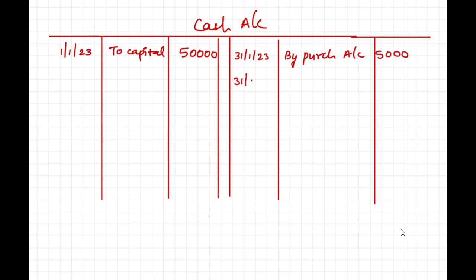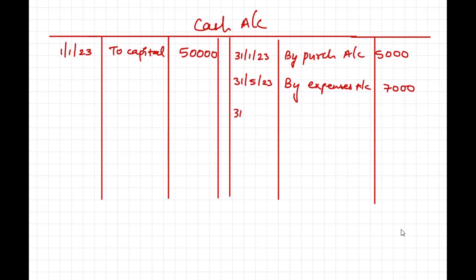Then on 31st of May 2023, I did some expenses. This is just a hypothetical example by which we will get some explanation. So my expenses were 7,000.